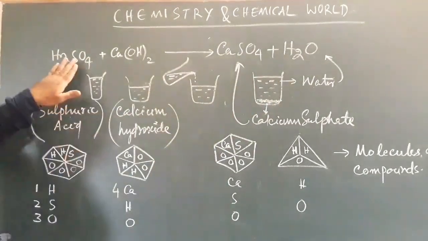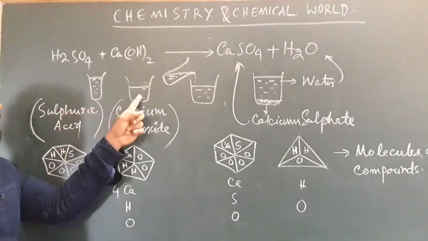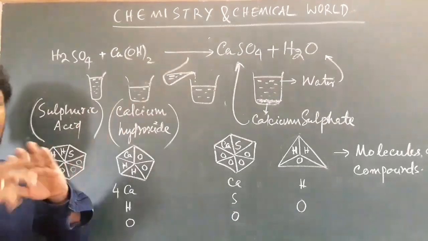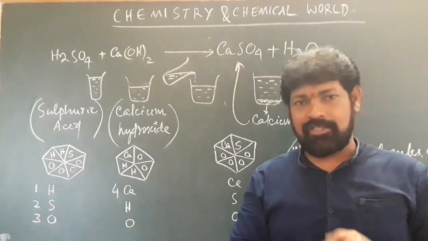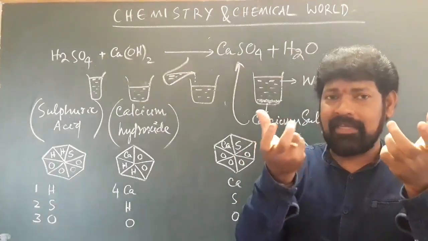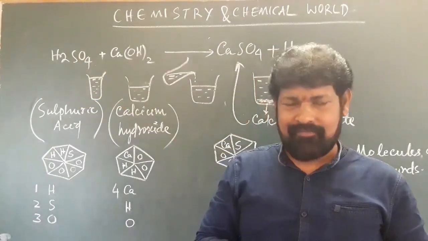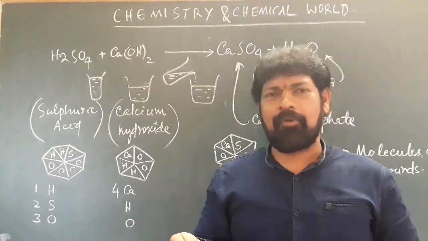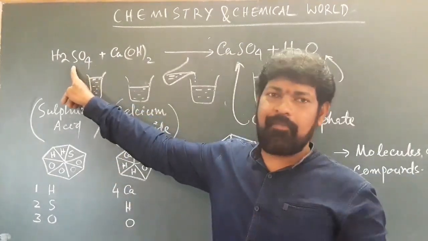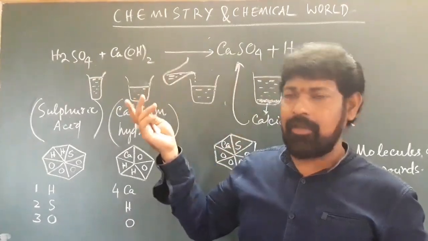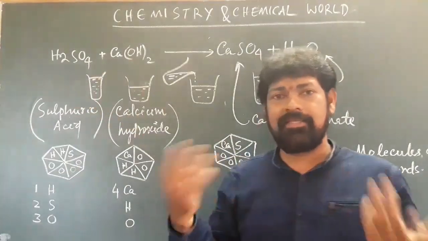Now let's take this sulfuric acid. This looks like water, and this one also looks like water, but in fact the two are not the same. One is sulfuric acid, the other one is calcium hydroxide, but they look like water in a glass beaker. They look the same, but they have different properties. Property does not mean money, property means behavior. They have a different kind of behavior, although they look the same.